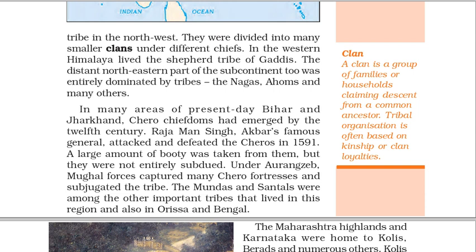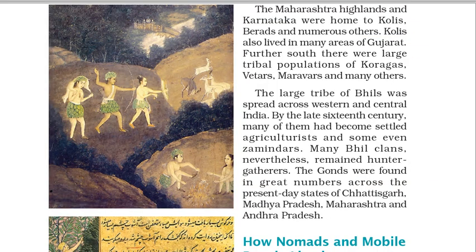The Mundas and Santals were among the other important tribes that lived in this region and also in Orissa and Bengal. Clan. A clan is a group of families or households claiming descent from a common ancestor. Tribal organization is often based on kinship or clan loyalties. The Maharashtra highlands and Karnataka were home to Kolis, Bairads and numerous others. Kolis also lived in many areas of Gujarat. Further south there were large tribal populations of Koragas, Vetas, Maravas and many others.